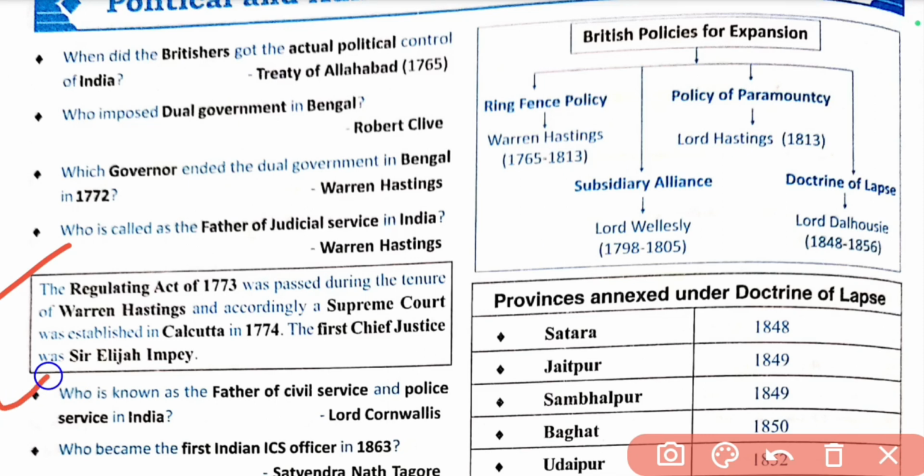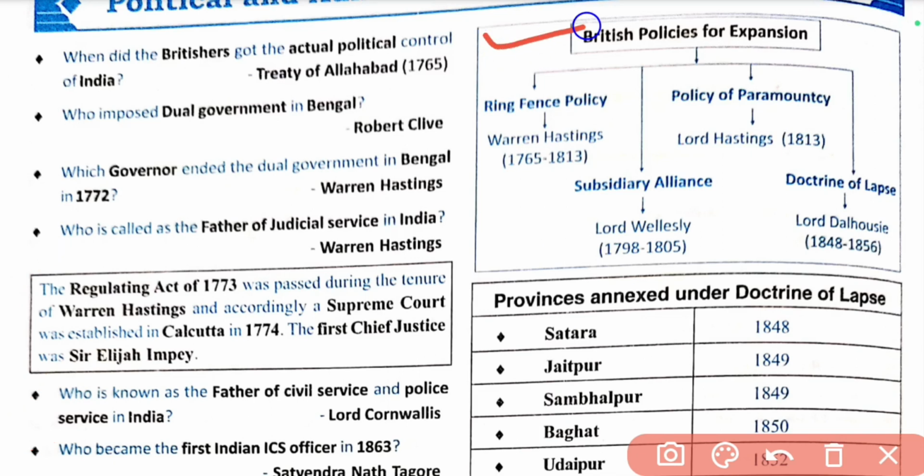Who is known as the father of civil service and police service in India? Lord Cornwallis. Who became the first Indian ICS officer in 1863? Satyendra Nath Tagore was the first Indian ICS officer in 1863.